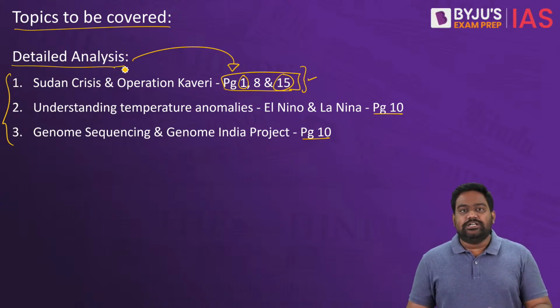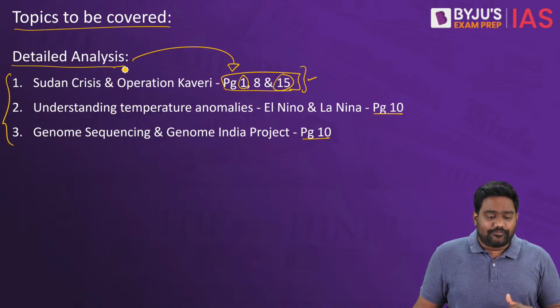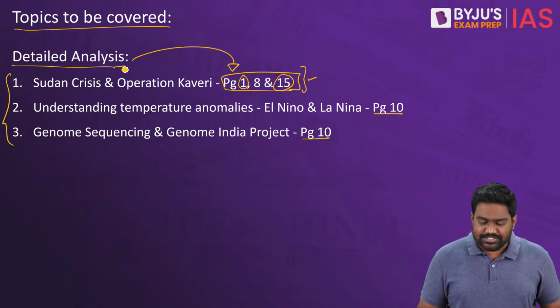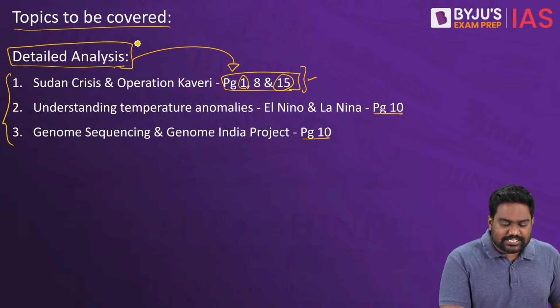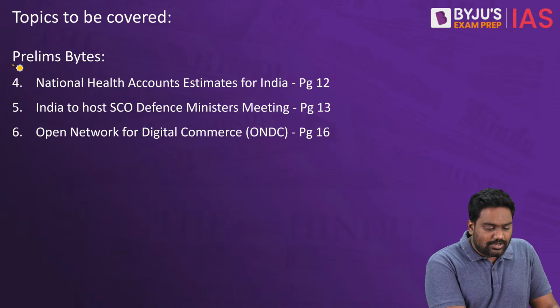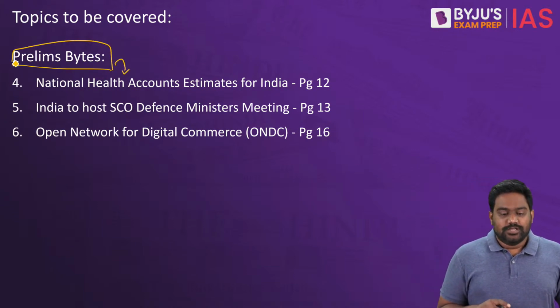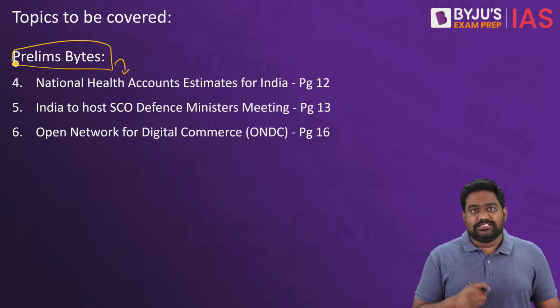We shall be carrying out a detailed analysis of these topics as they are very important for your mains. Of course, a lot of points will be relevant for your prelims, but the detailed discussion will really help you for your mains exam. And after that, we shall take a look at a few smaller articles which are more relevant for the prelims exam. So this is what we have lined up for today's discussion.